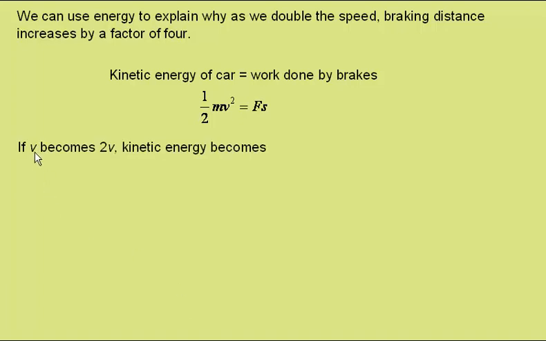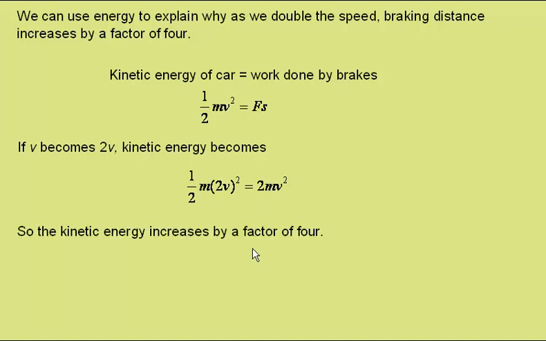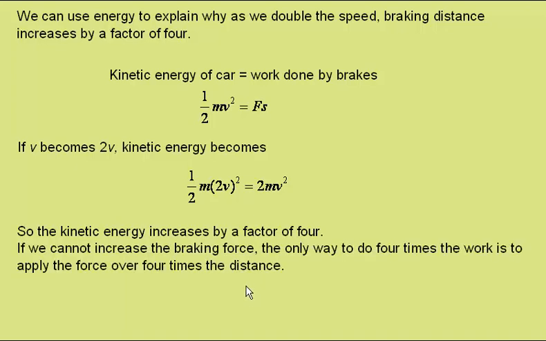If the speed increases by a factor of 2 to 2v, kinetic energy would then be half mass times 2v squared, which is 2mv squared. So the kinetic energy increases by a factor of 4 if we double the speed. If we can't increase the braking force, the only way to do 4 times the work is to apply the force over 4 times the distance, hence the quadrupling of the braking distance.